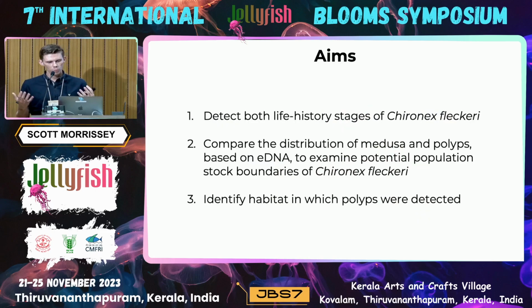And so with eDNA, I wanted to see, can we use it to detect both medusa and polyp life history stages of Chironex fleckeri? Can I then compare the distributions of both life history stages based on eDNA to examine potential population stock boundaries of the species? And finally, again based on eDNA, can I determine the habitat which the species' polyp stage is residing in?